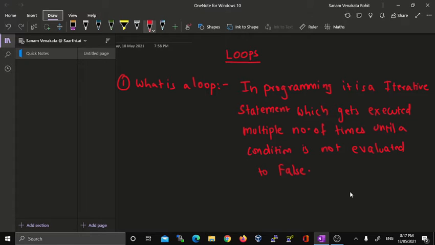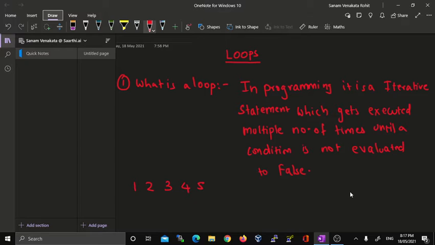So what does this definition mean? Let us consider we have taken 5 numbers: 1, 2, 3, 4 and 5. Using these 5 numbers I want to separate out all the even numbers and the odd numbers. To get the even numbers, we first have to check whether that particular number is divisible by 2 or not. If that particular number is divisible by 2, then we can say that it is an even number.